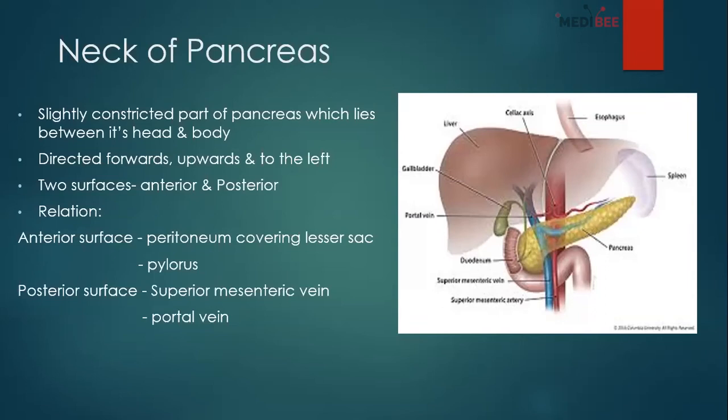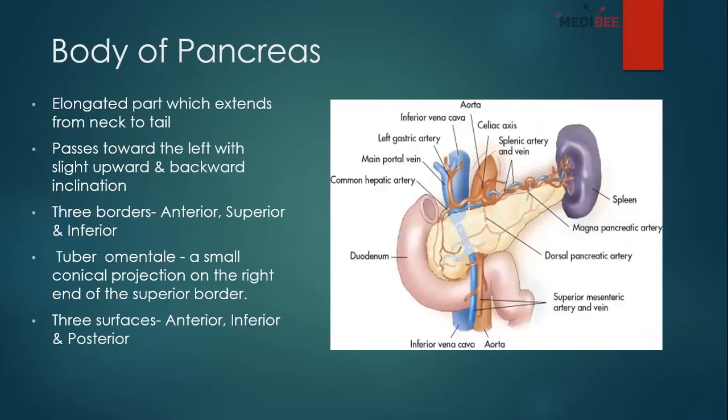It's a very constricted part of the pancreas, and the relations are also easier. Now, if we come to the body of the pancreas, it is a very elongated portion which extends from the neck to the tail. From the perspective of the viscera, it extends from the aorta to the left kidney.